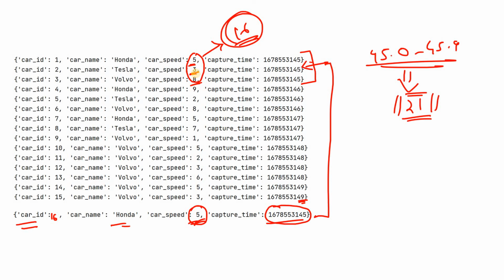But one thing from this discussion, I hope you are getting clearly: if you consider a tumbling window, suppose you are storing car speed. First the value 5 will be stored in the first window, then the 3 will come, then the 8 will come. In the current tumbling window, suppose it is running at value 45, that is this timestamp, this is accumulation of data, right? Now the next tumbling window starts in the next second when this tumbling window expires. Then the next tumbling window starts for the Unix timestamp 46 and it will accumulate 9, 2, 8. These 3 events it will accumulate.